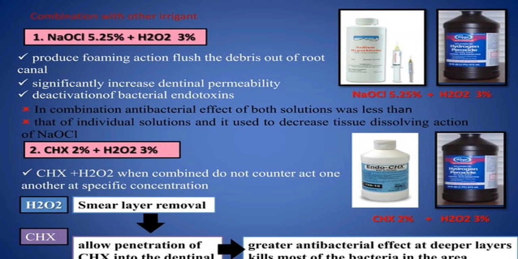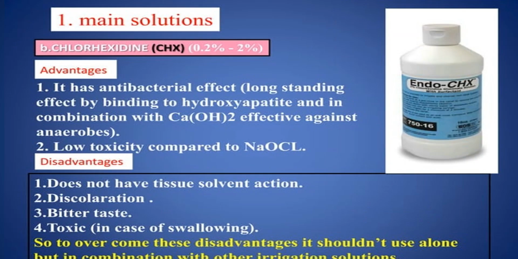Chlorhexidine with hydrogen peroxide. Chlorhexidine with hydrogen peroxide, when combined, do not antagonize one another at specific concentrations, as hydrogen peroxide aids smear layer removal and allows penetration of chlorhexidine into the dentinal tubules, leading to a greater antibacterial effect at deeper layers and killing most of the bacteria in the area adjacent to the lumen.